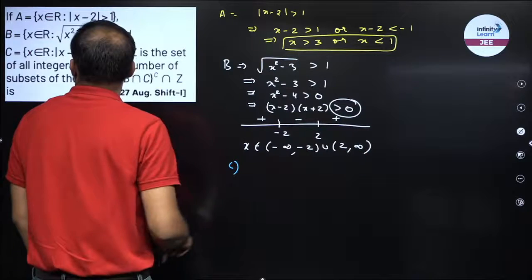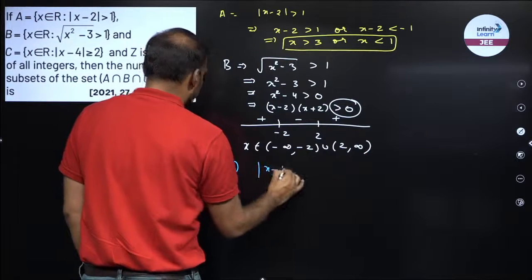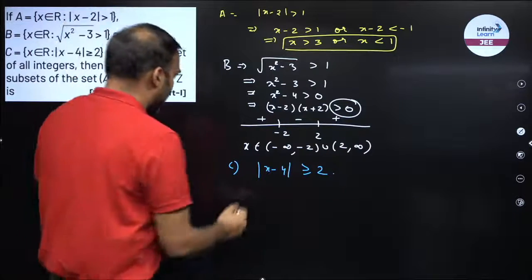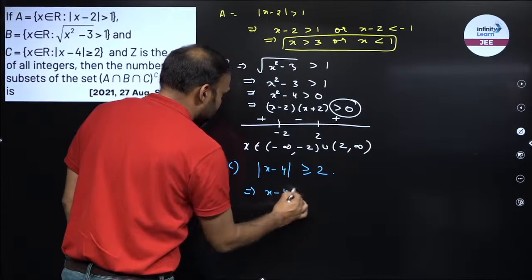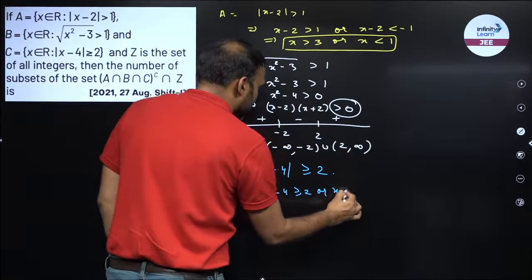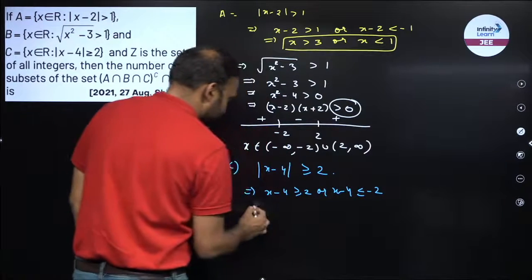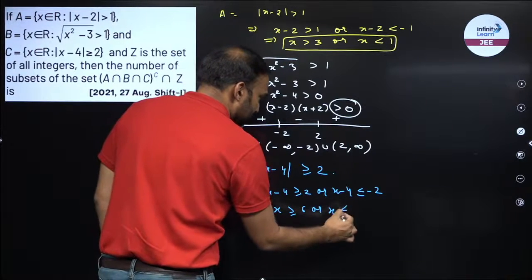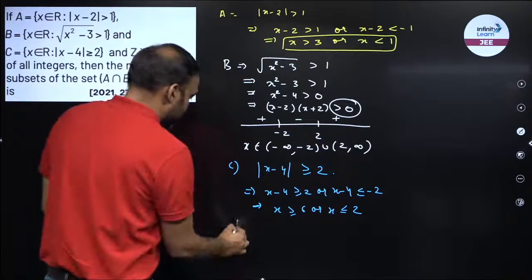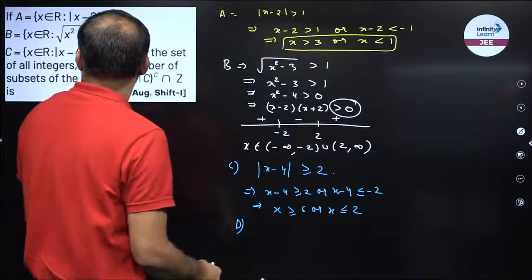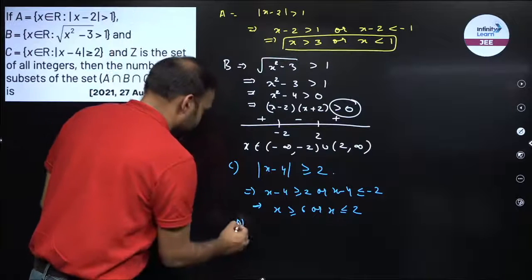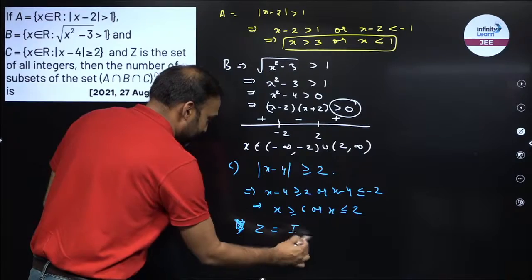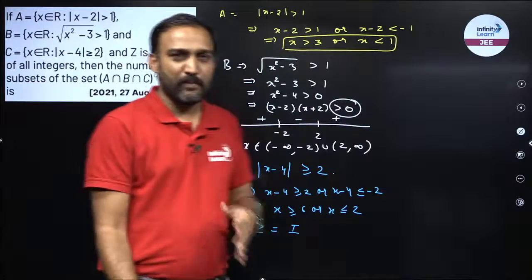What is part C? Part C is mod of x minus 4 is larger than equal to 2, right? So it is similar to part A. So I can directly say either x minus 4 is larger than equal to 2 or x minus 4 is less than equal to minus 2. So from here I'll get x is larger than equal to 6 or x is less than equal to 2. Now what is D? Let's calculate D as well. Z is set of integers. So this is not D, this is Z. Z is integers. So I got all the four sets A, B, C and Z.